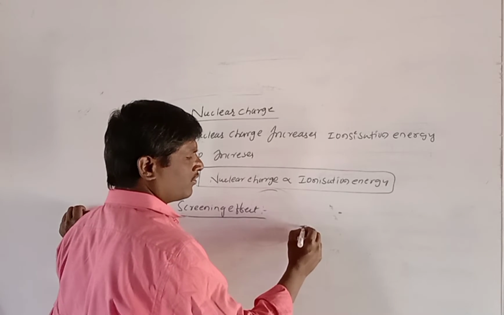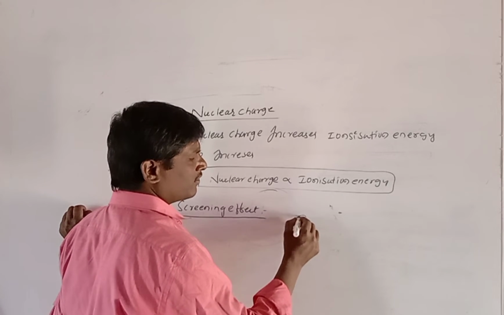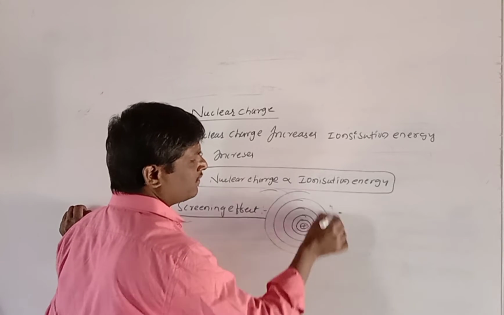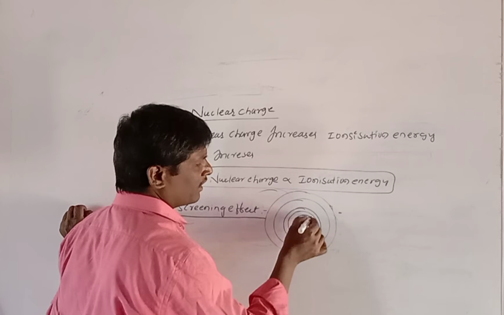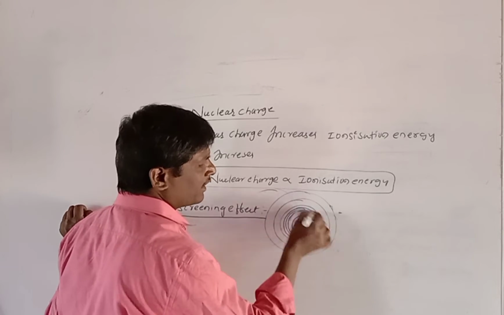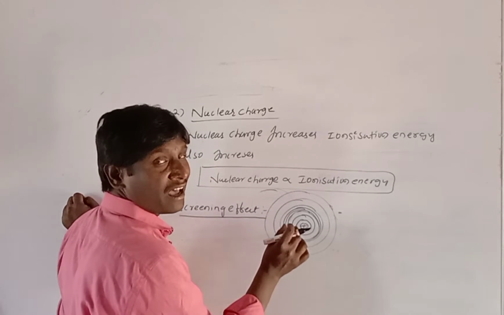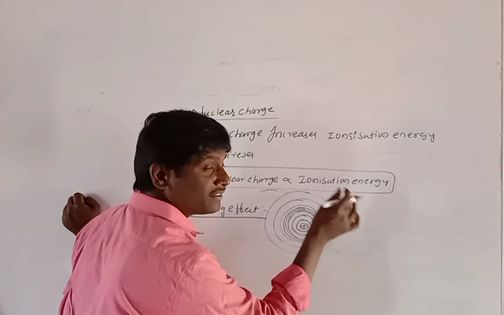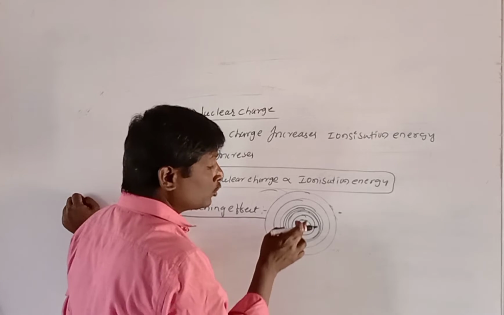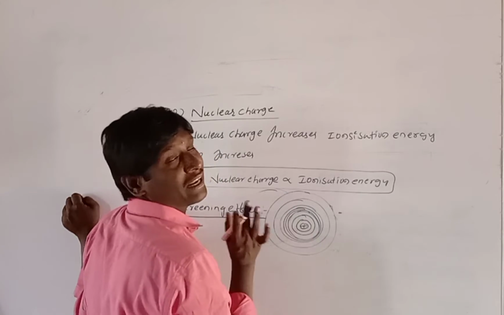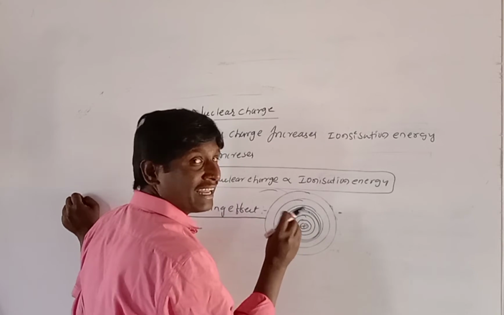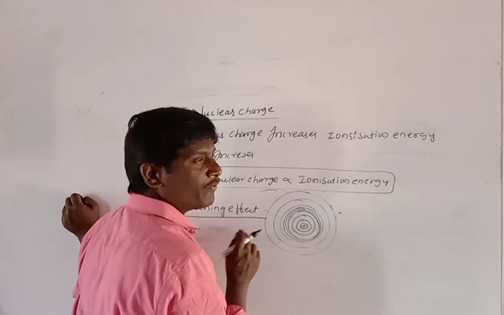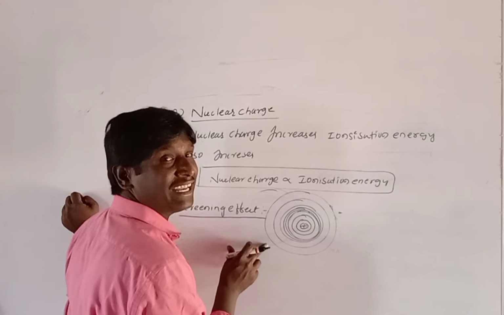For example, this is the nucleus, and these are the electrons. These are the valency electrons, and these are the inner electrons. When the inner shells increase, the nuclear force of attraction on the valency shell decreases due to the inner electrons. That type of effect is called the screening effect.